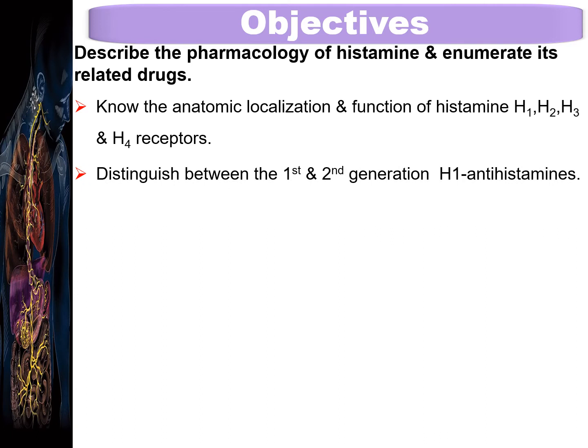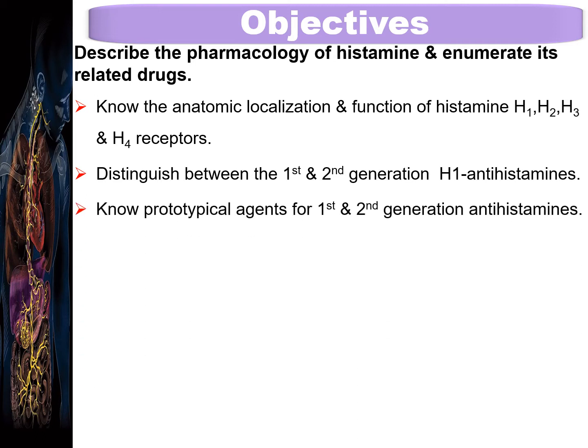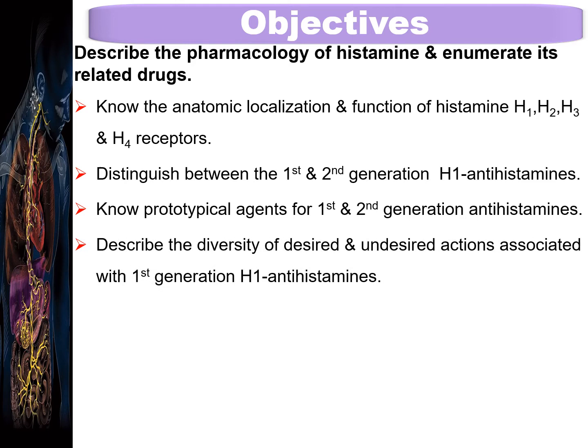To distinguish between the first and second generation of H1 antihistaminics and to know the prototypical agents for first and second generation antihistaminics, and also to describe the diversity of desired and undesired actions associated with first generation H1 antihistaminics.